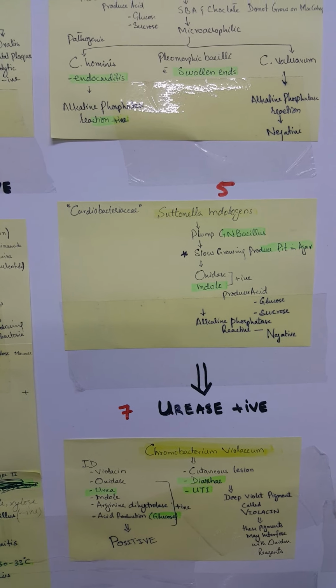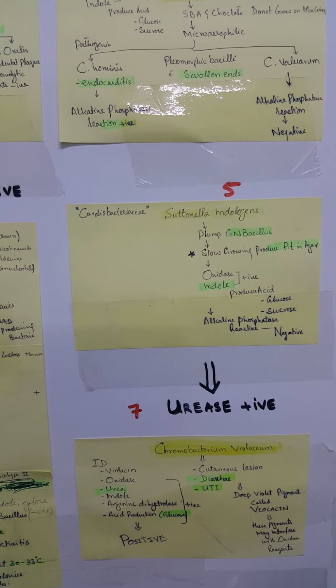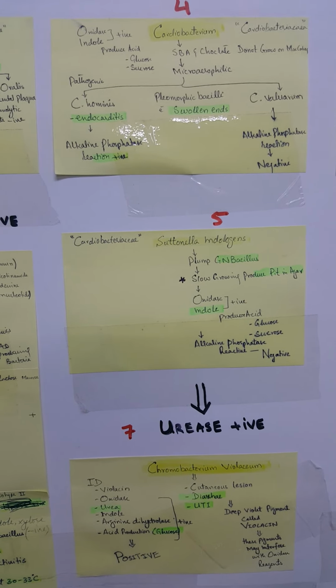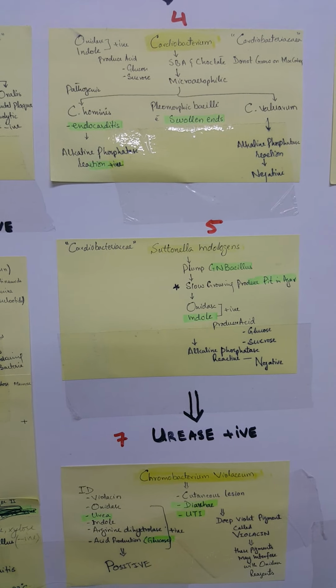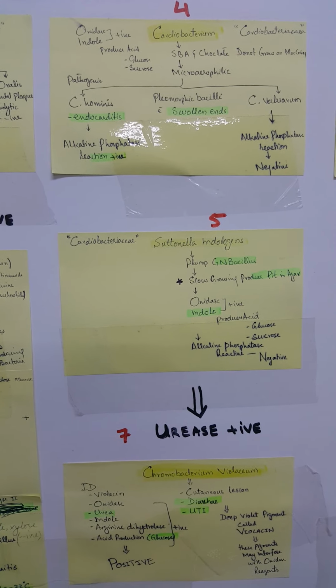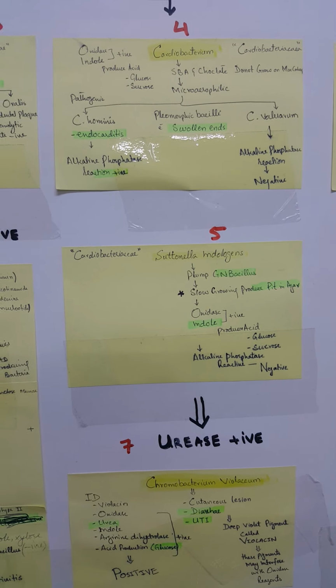It produces acid from glucose and sucrose, and alkaline phosphatase reaction negative, just like Cardiobacterium valvarum, which is also alkaline phosphatase negative, but that does not produce pits on media like chocolate.